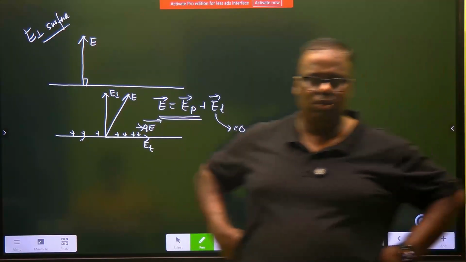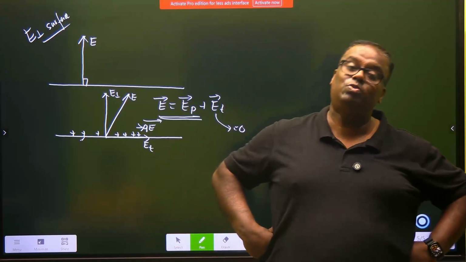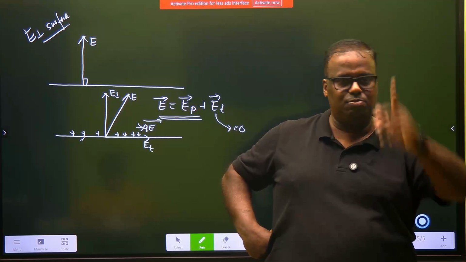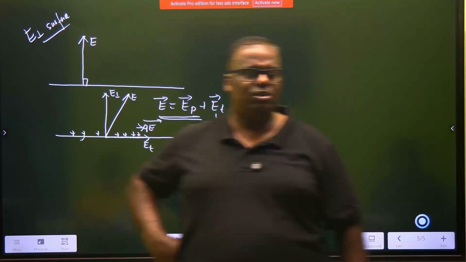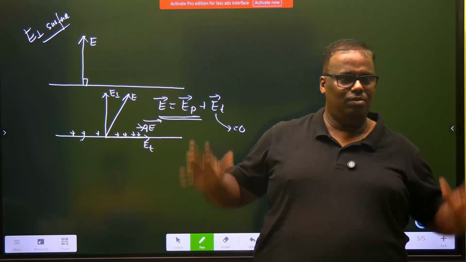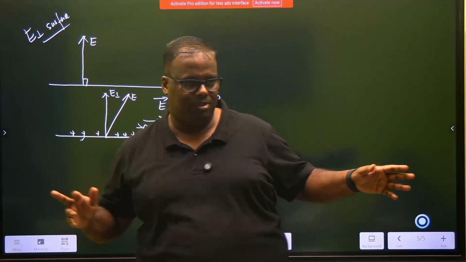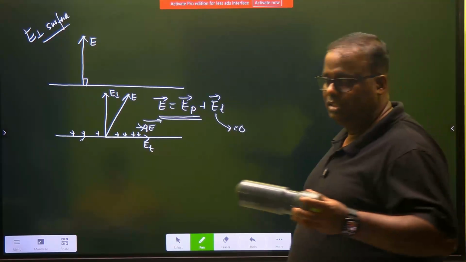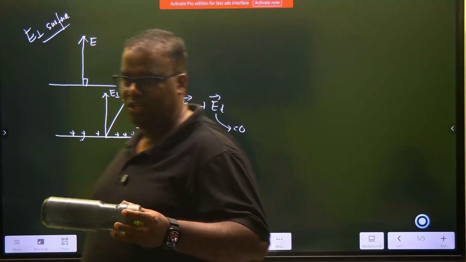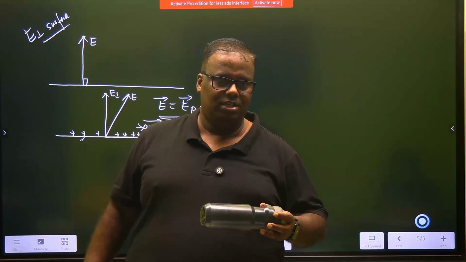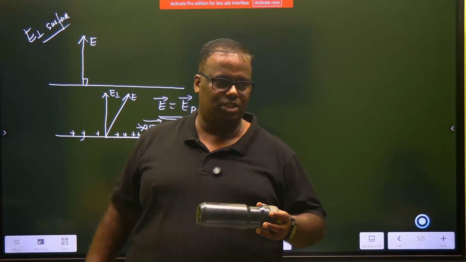Your brain is not working. Now start thinking like this. What was the first point you wrote? The very first point today was E inside equal to 0. So look at me. I have a conductor, which is this water bottle. I say there is no electric field inside. What is the third point you have written? There is no net charge inside a conductor in static condition.